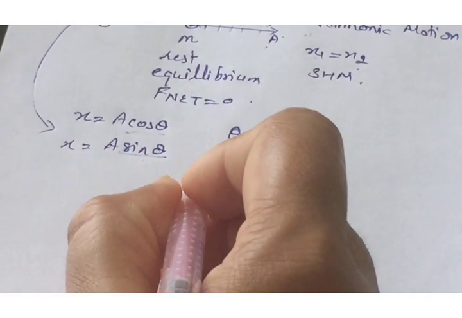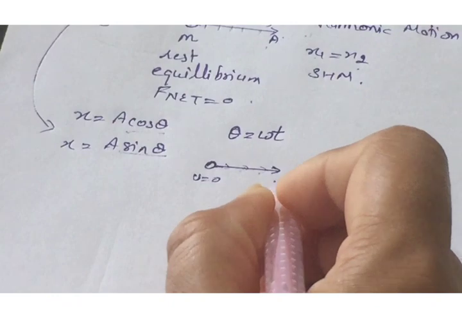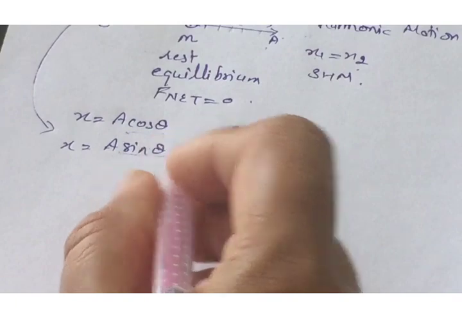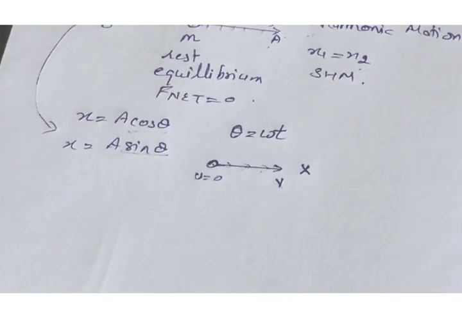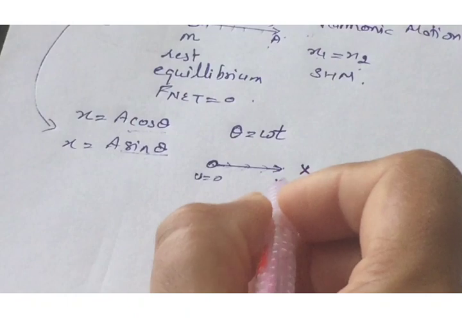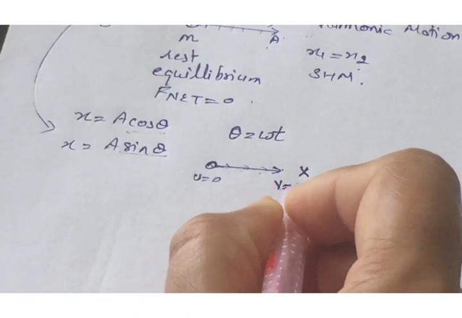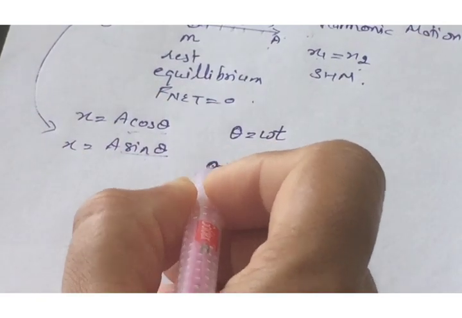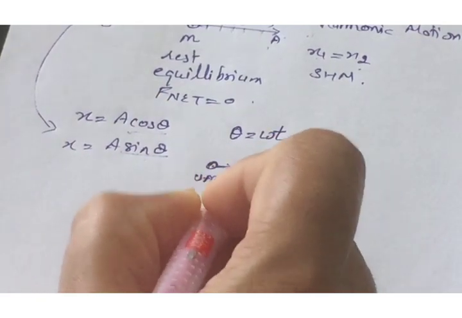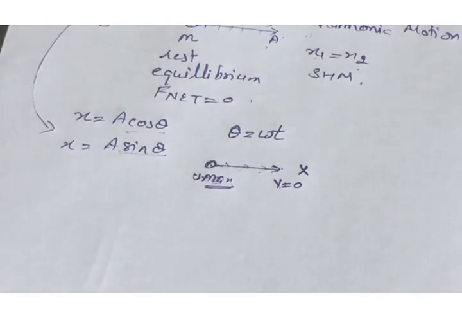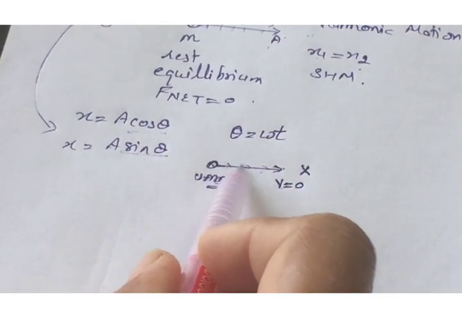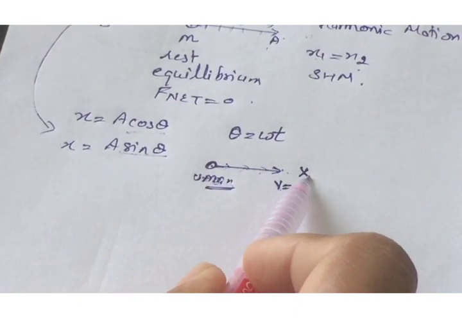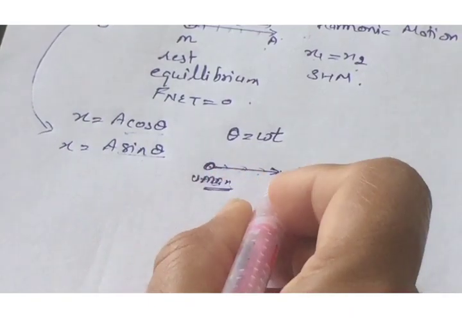The particle starts from rest and moves to a particular velocity v, and if the particle is already in motion, then at the extreme position the final velocity is 0, and the velocity at the mean point is maximum. It depends on what condition you are discussing.